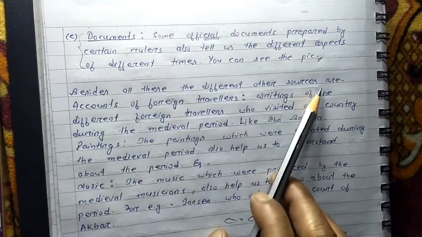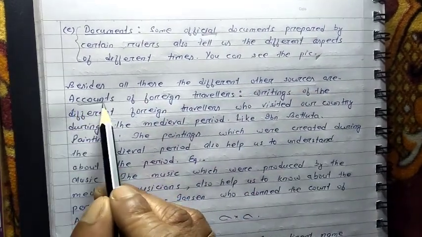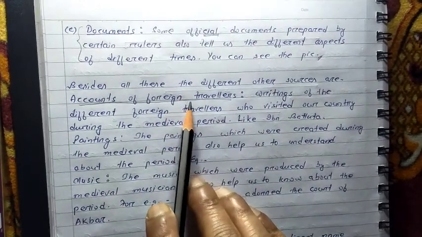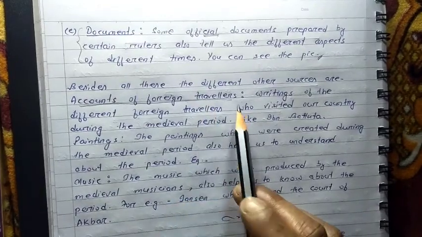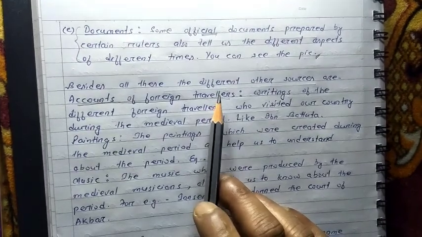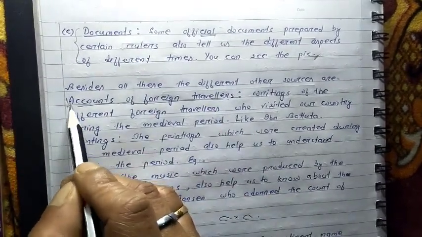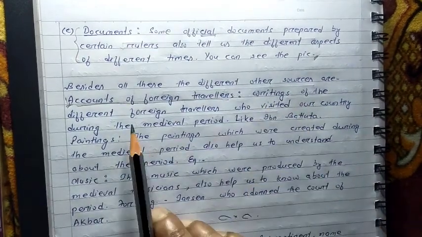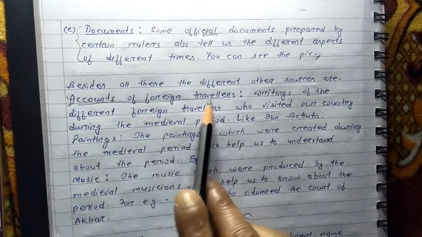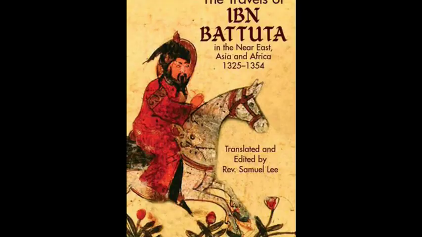Besides all these, other sources are also there, like accounts of foreign travelers. In the beginning, I told you that different foreign travelers visited our country during different times, and after visiting, they gave a description of what they noticed in our country. That is also one source of history. Writings of foreign travelers who visited our country during the medieval period are known as accounts of foreign travelers. For example, Ibn Battuta, you can see in the picture, was one foreign traveler who came to our country and gave us information about the medieval period.